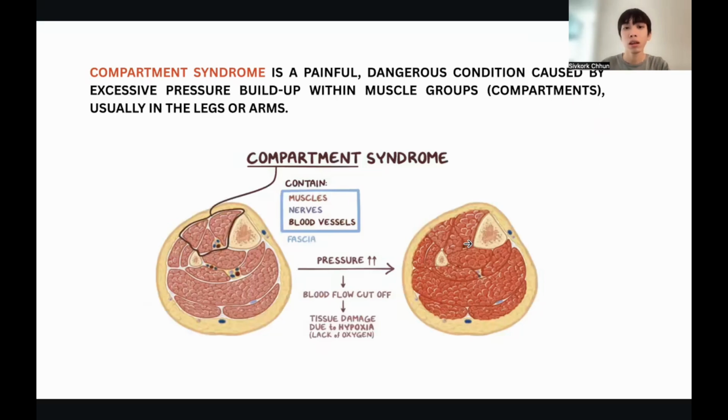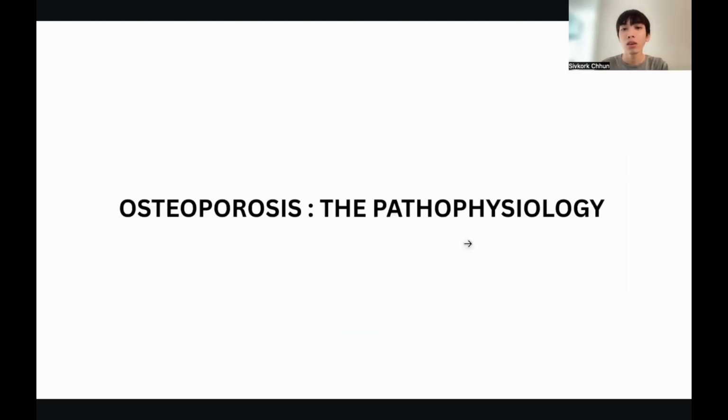Let's move on to compartment syndrome. In this presentation, compartment syndrome is like an open bracket because it's the most common comorbidity developed from osteoporosis after a fracture. Compartment syndrome is a painful, dangerous condition caused by excessive pressure built up within muscle groups, or bone compartments, usually in the legs or arms, as seen in these presentation images. We need to understand the pathophysiology; the information might be a lot, but understanding the pathophysiology process, you will get to know the bone healing process more easily.